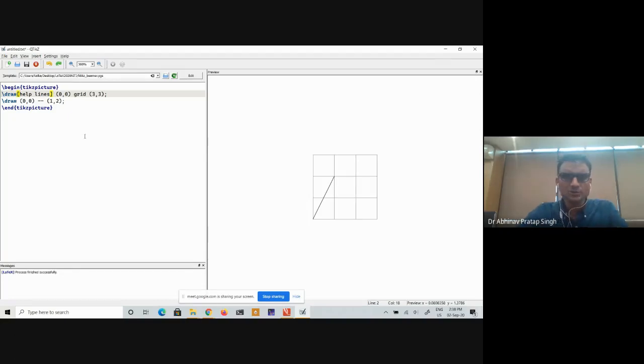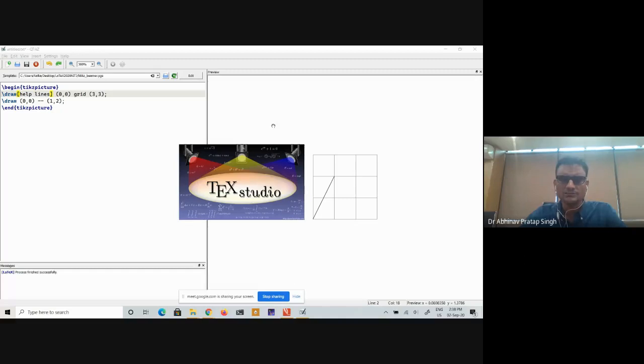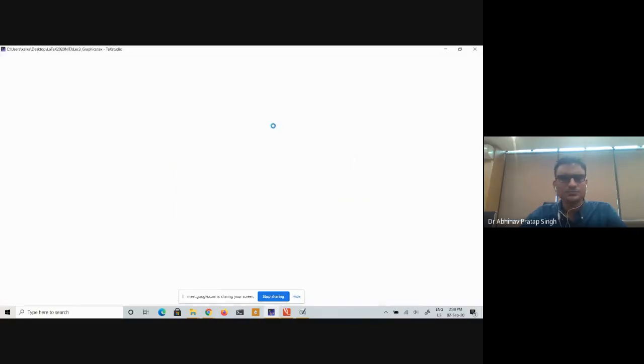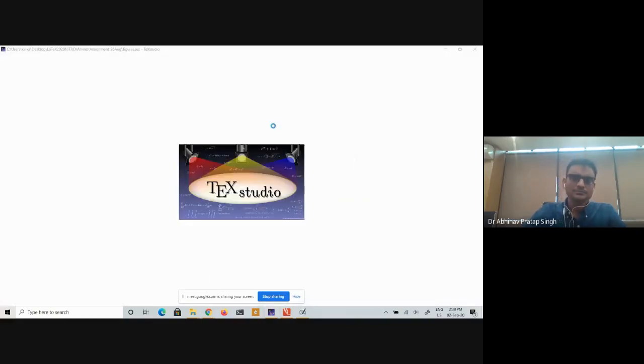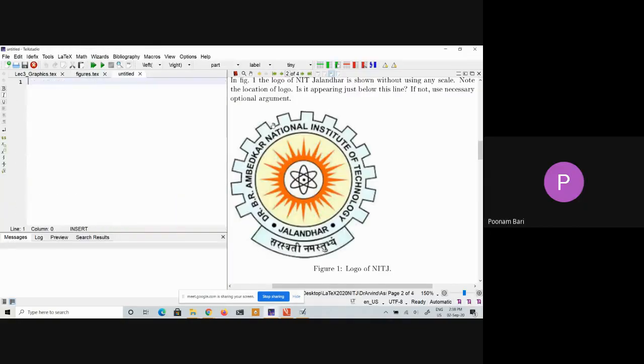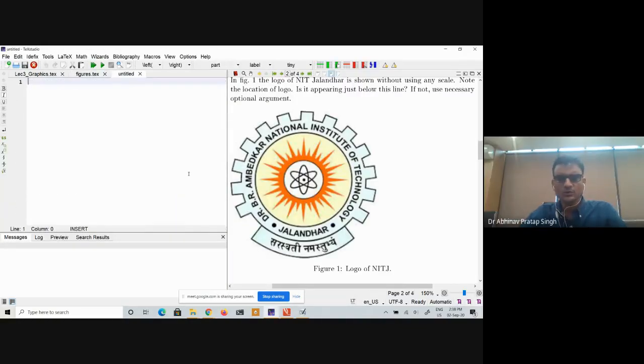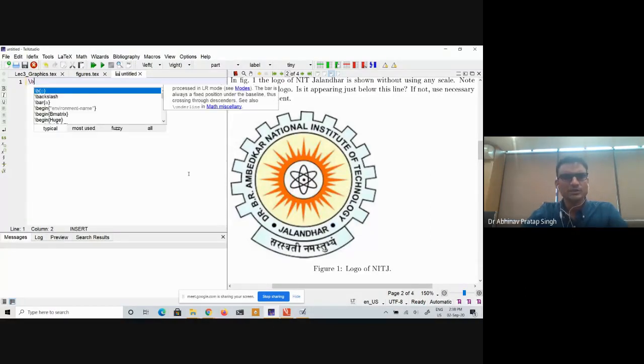So let me just show you. I will use TeXstudio to show you how you can do that. If you don't have the template file, then also it's okay. You can just open TeXstudio and see how you can do it.